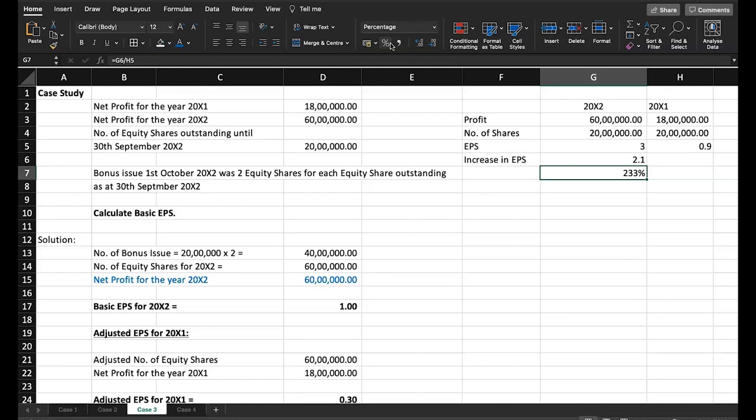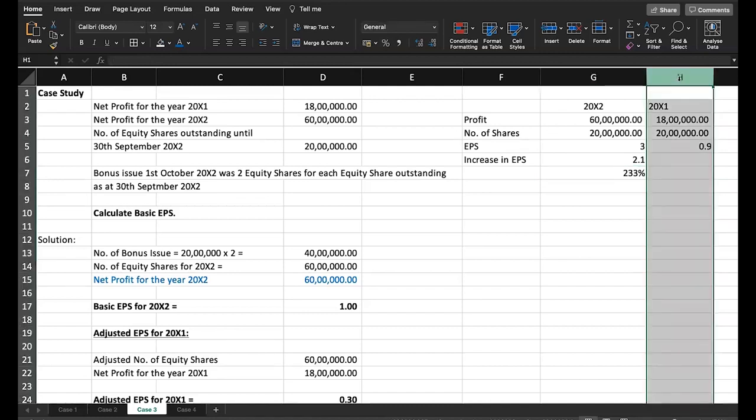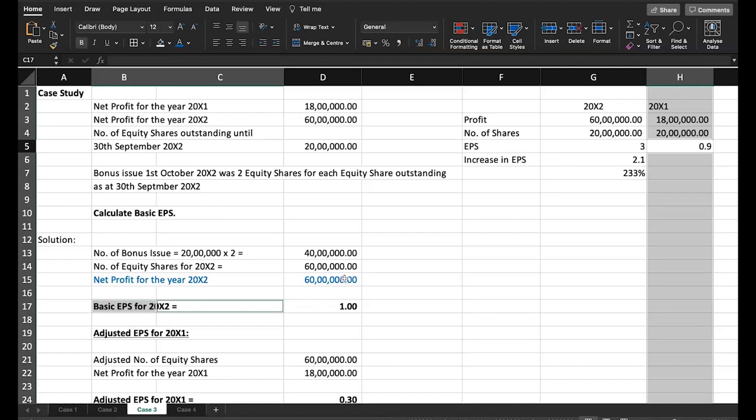Now just imagine, last year you would have calculated EPS as 0.9. And in the current year you are going to calculate the EPS after taking this bonus issue with 60 lakh shares, and you are calculating EPS as 1. So you will be comparing this 0.9 with 1, and you will say that there is a very, very minimal increase of 10 paise per share. From 90 paise it has increased to 1 rupee.